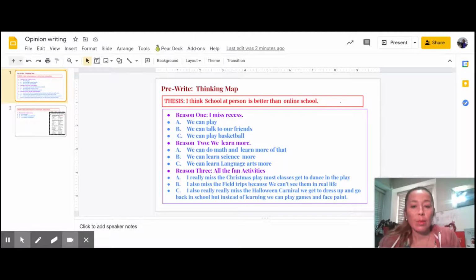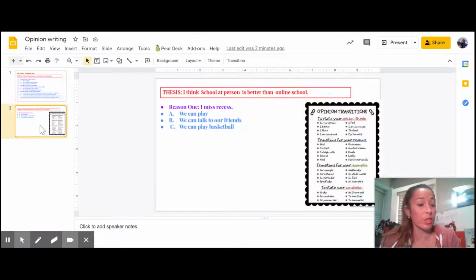So here's an example of one of my students' thinking maps. The thesis was, I think school in person is better than online school. I think she means school in person, but same thing. And so she has three good reasons in purple and some supporting evidence underneath in blue. So we're going to take her first reason and turn that into her first body paragraph. This is just an example. She can totally borrow this or change it up to suit however she wants.